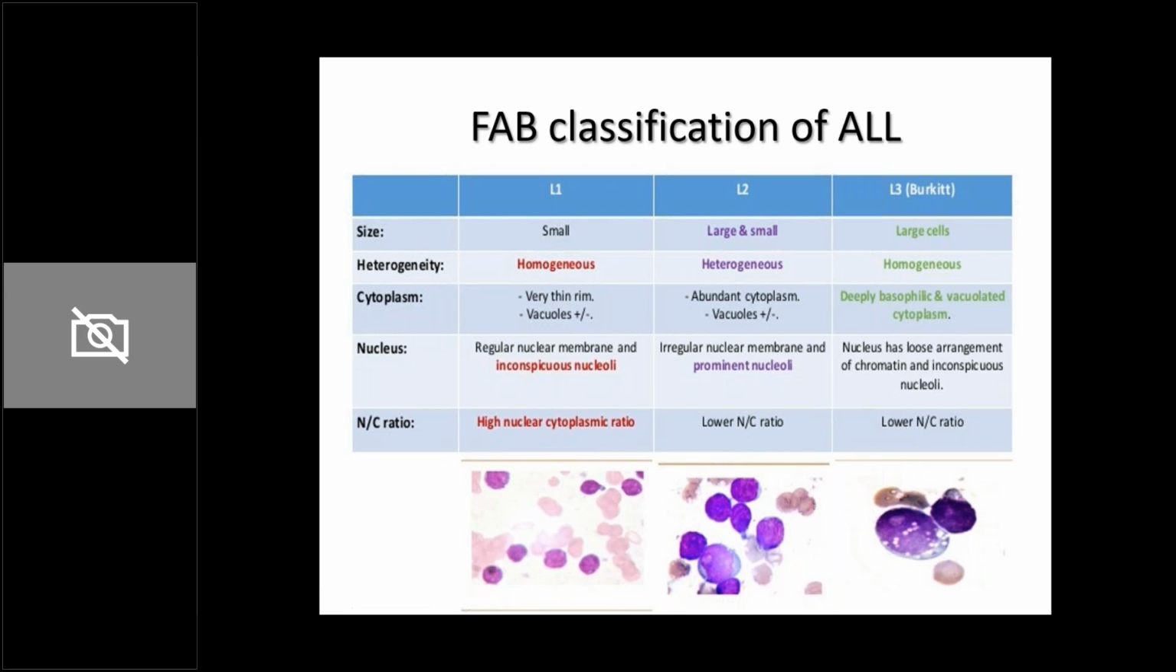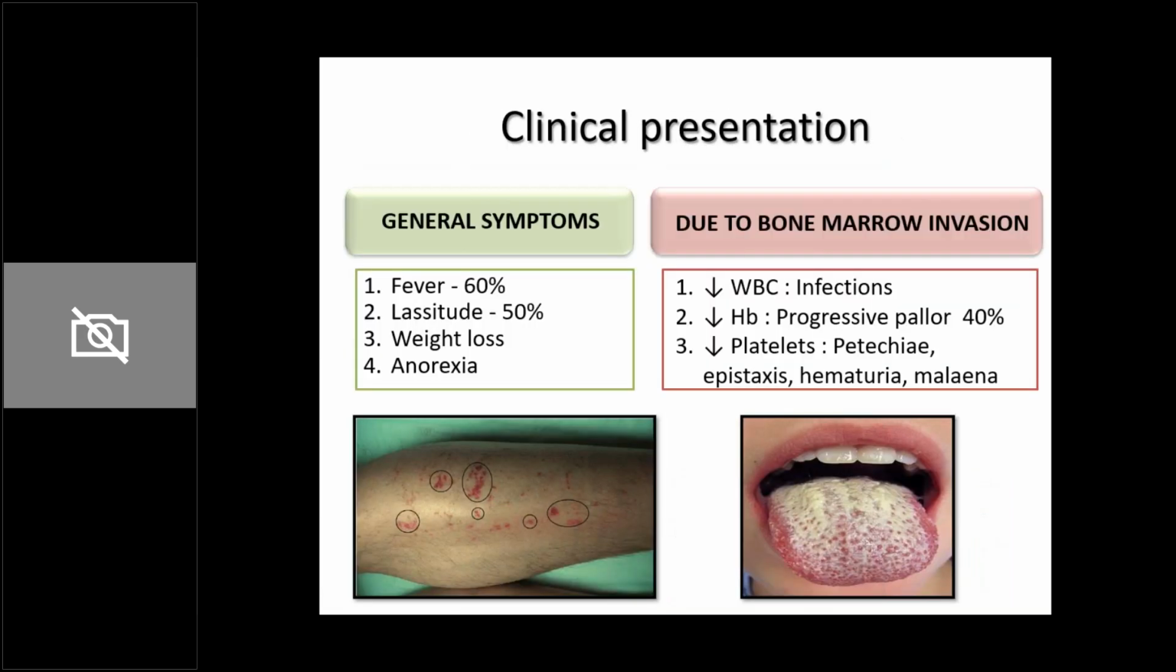Otherwise, what is relevant in today's date is the WHO classification. So what can be the clinical presentation of children with acute leukemias? There can be certain general symptoms: fever, which is present in almost 60% of the children, then lassitude, that means malaise, which can be present in almost 50% of the children. They can have anorexia and weight loss. Sometimes these are the only symptoms present in these leukemic children.